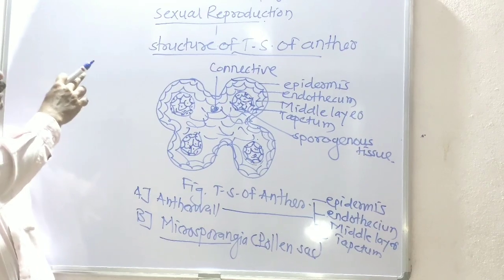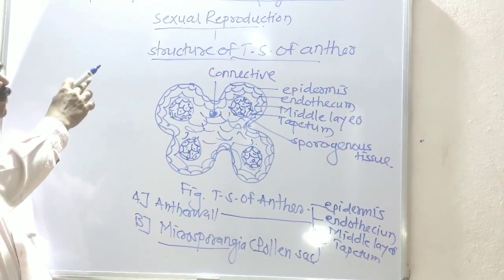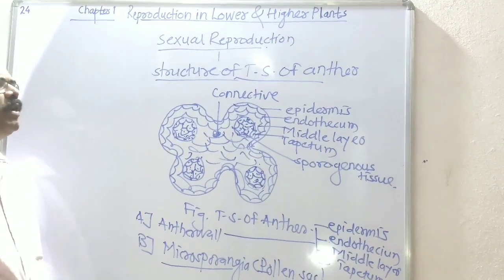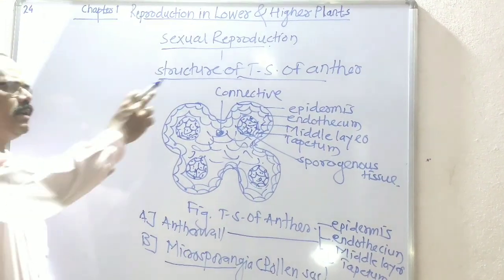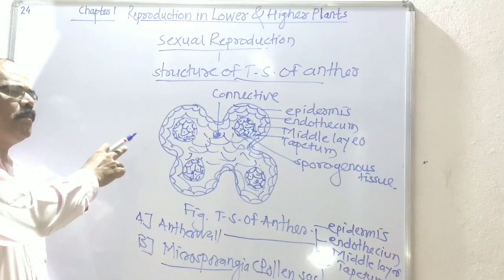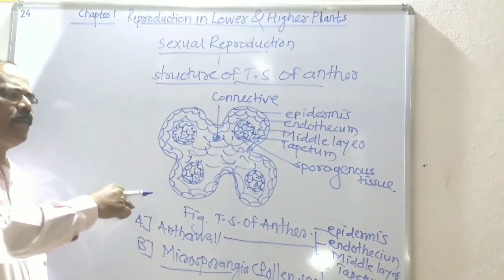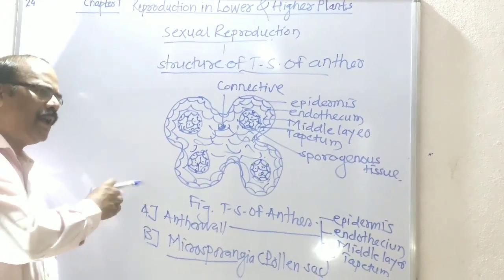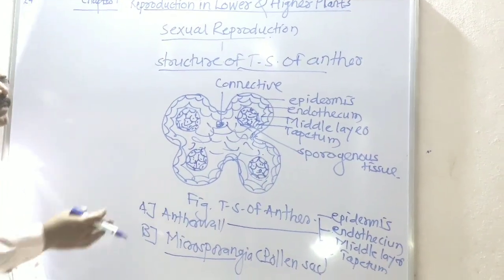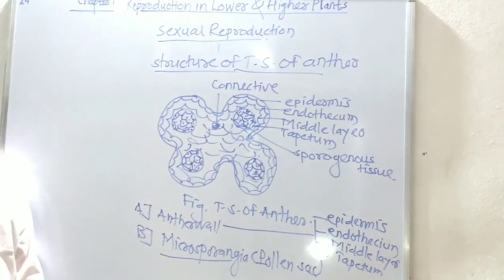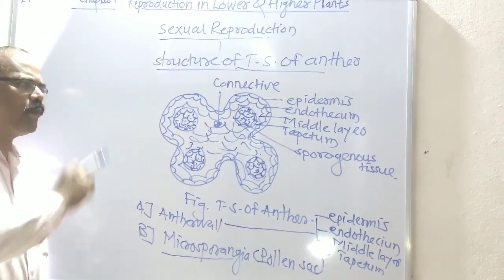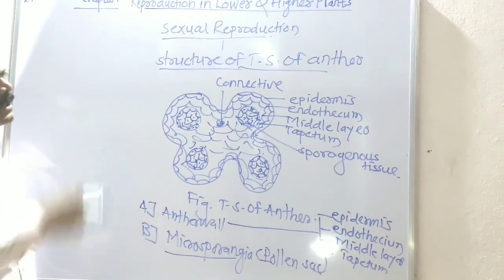We learned the general structure of the anther, and then the TS of anther. This is an important concept because in board papers, questions like sketch and label the parts of the TS of anther are asked many times. Sometimes, describe the structure of anther is asked, which is also related to the TS of anther. This is an important part of this concept.